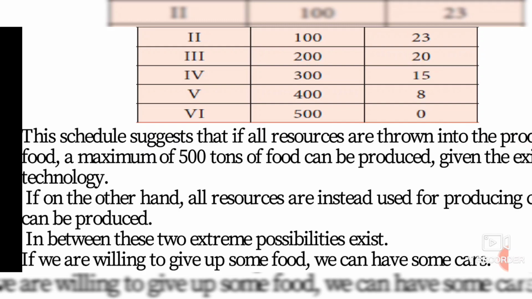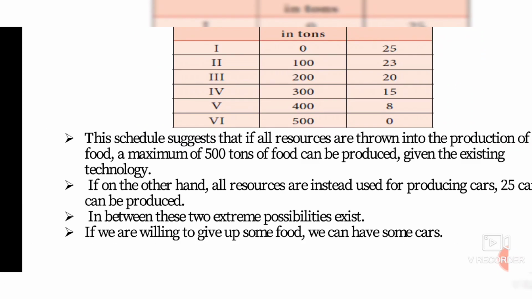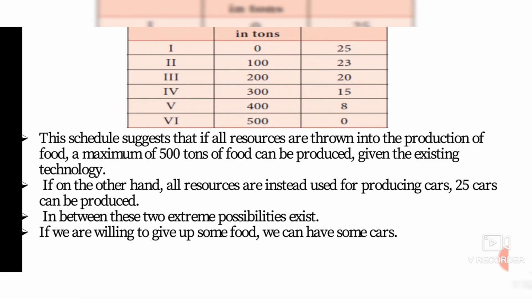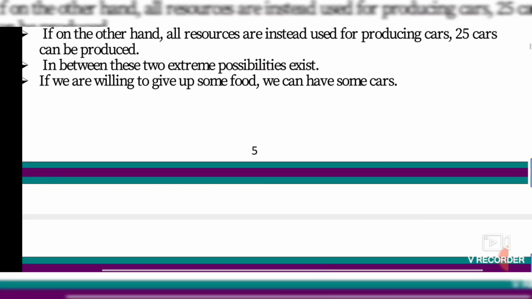This schedule suggests that if all resources are thrown into the production of food, a maximum of 500 tons of food can be produced given the existing technology. As I explained to you very easily, we need food products daily. Which is more needed? Food production is needed. On the other hand, if all resources are used for producing cars, 25 cars can be produced. So which is needed? Only food is main. In between these two extremes, possibilities exist. If you are willing to give up some food, we can have some cars.